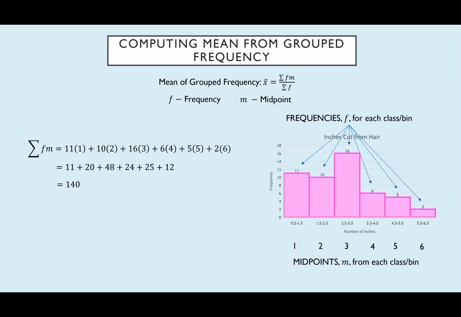Simplify it up. 140 is our total. So that was sigma FM. So again, reminder, sigma just stands for sum. It just says add up all of the F times the M's. This does not say add up all the frequencies and multiply it by the sum of the midpoints. Those are not the same thing. You have to multiply them in pairs.